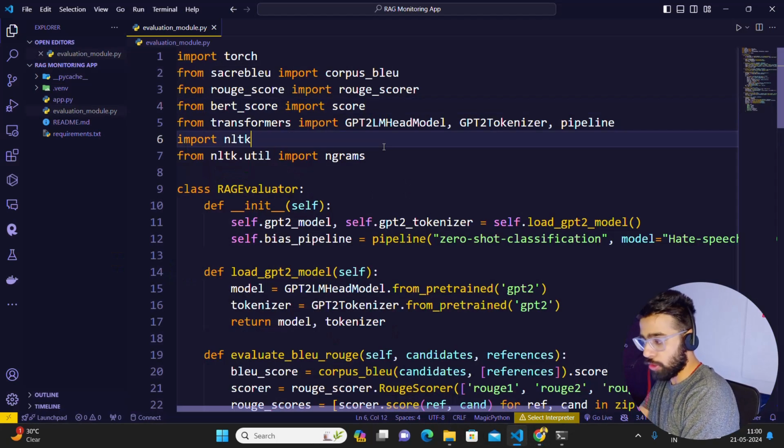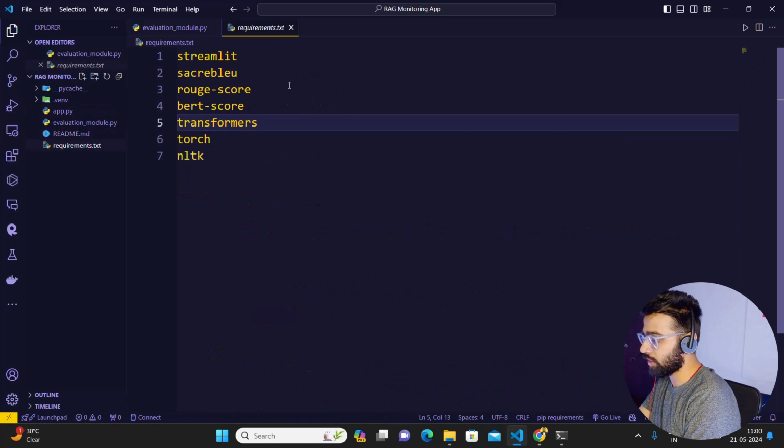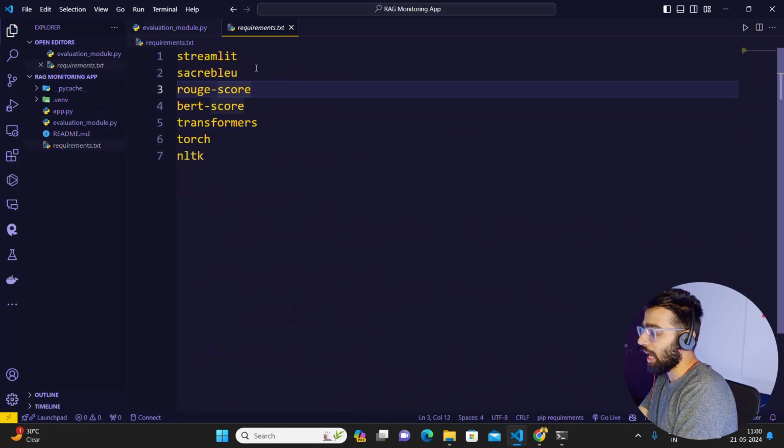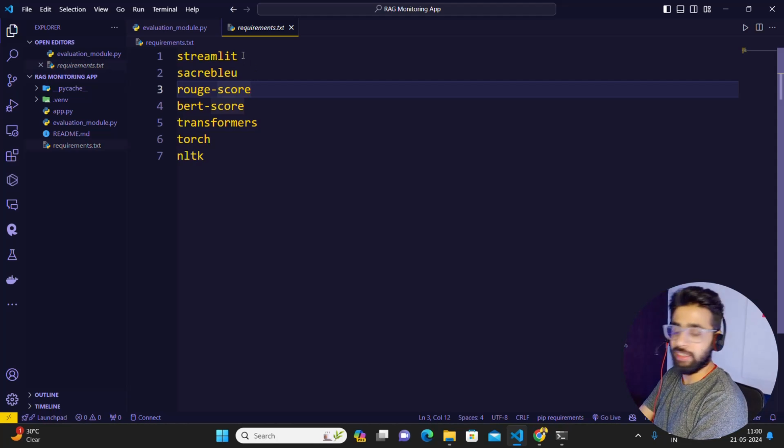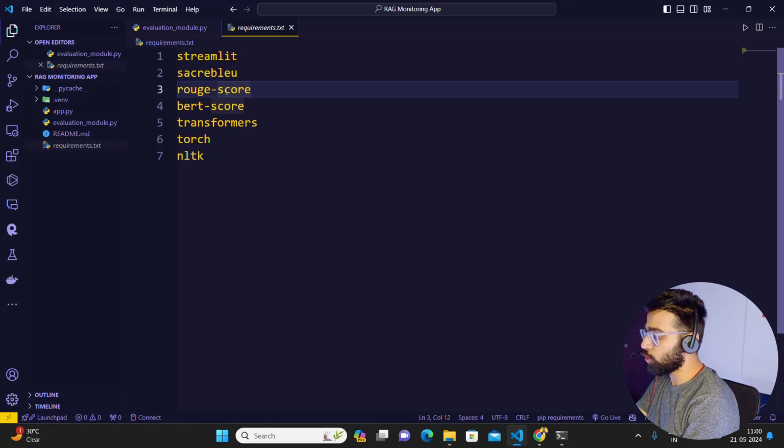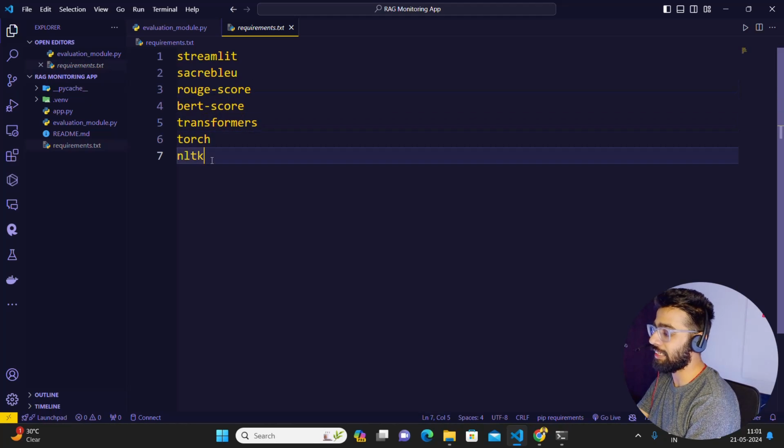So here is my code. I have two Python files and a requirements.txt. If you look at the requirements.txt, I am using Streamlit, BLEU, ROUGE score, BERT score, transformers, torch, and NLTK, which is the Natural Language Toolkit. These are the requirements. Create a virtual environment. You can see I have a virtual environment called .venv.